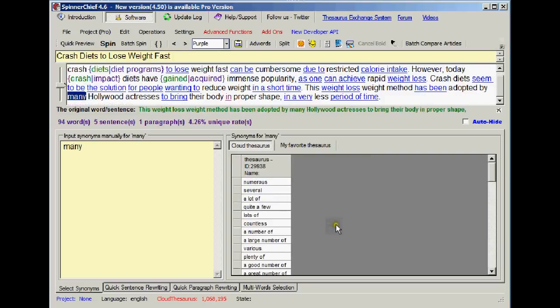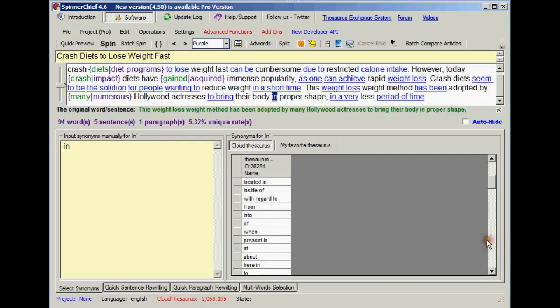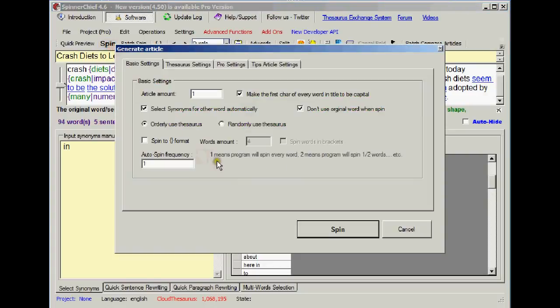Acquired, has been adopted by many, numerous. How about that? Bring their body in proper shape. Into proper shape. That's it. Done. Now, all I've done is added a few 1-word synonyms in there that I know make sense because they're manually added. And I know that all the rest reads really well because we've had a look at it already. So let's spin again and see what happens.